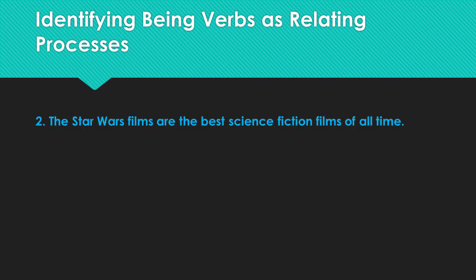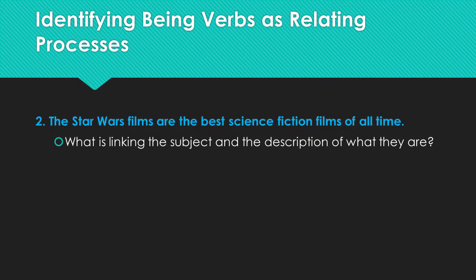Hopefully you can tell that the subject of the sentence is being linked to the description. That the Star Wars films are being linked to the best sci-fi films of all time. So ask yourself, what is the word that is linking the subject and the description? Hopefully you said are.